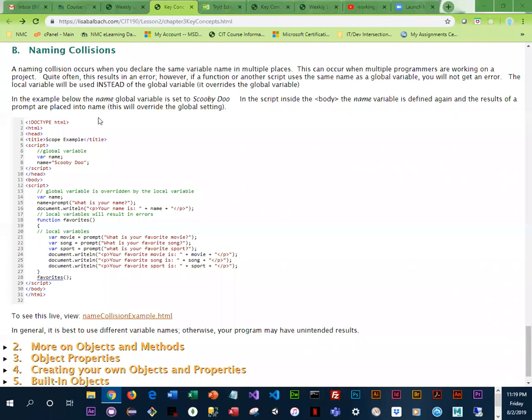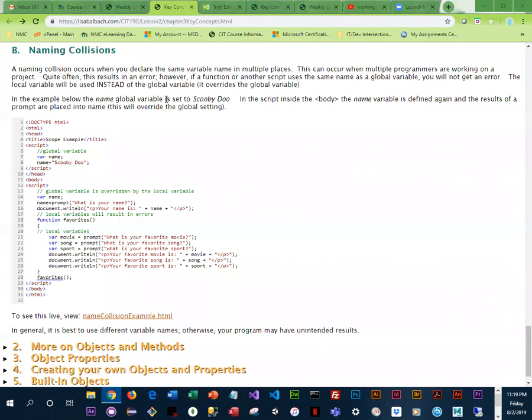So scope is something that is important for you to remember. Another issue that people sometimes run into when they're dealing with functions is naming collisions. When you declare the same variable name in multiple places, that can create some issues and problems.